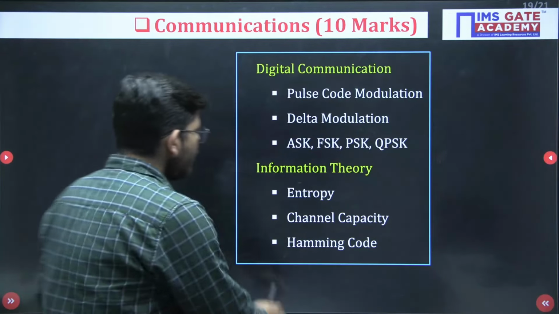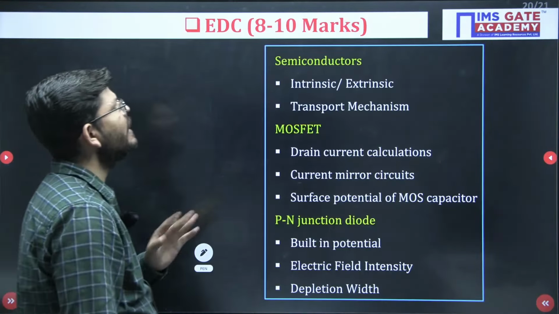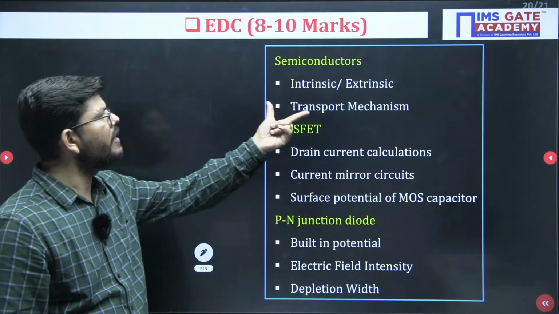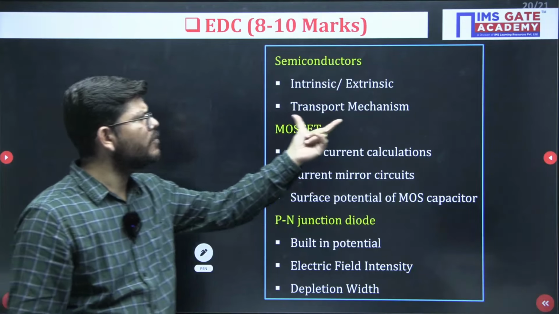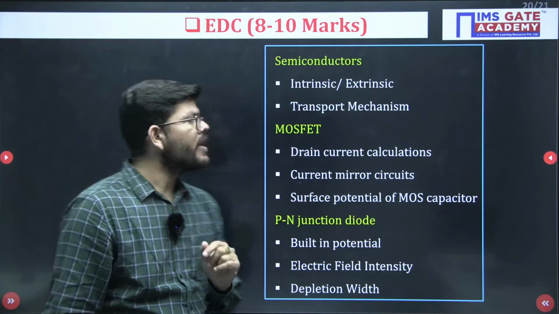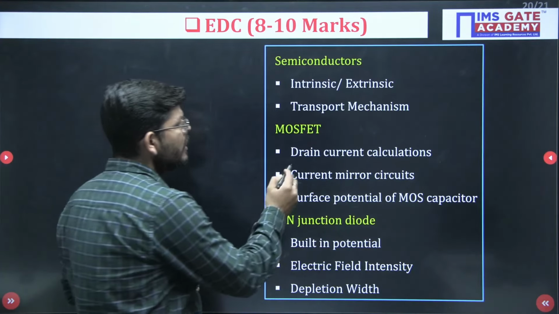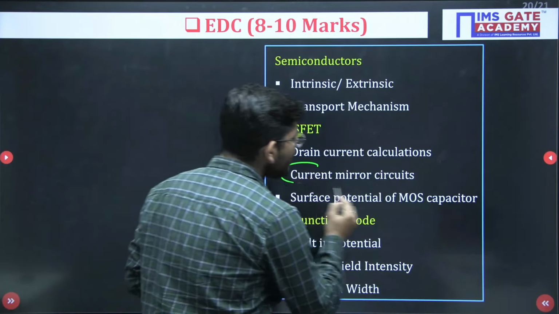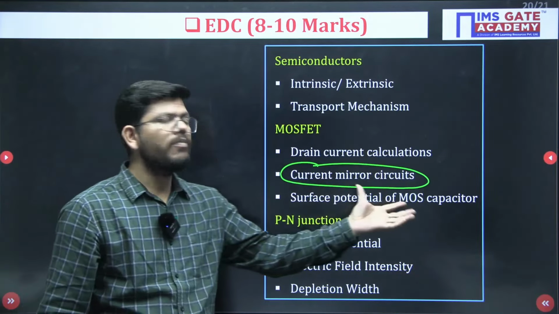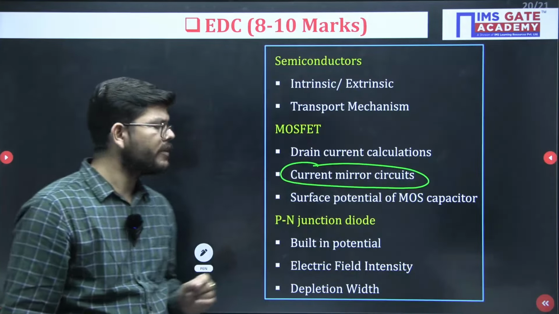Okay. Now last subject is EDC. So in EDC important topics are from semiconductors, intrinsic, extrinsic, and transport mechanism. So just prepare the formulas. You can take reference of PYQs. When it comes to MOSFET, drain current calculation and current mirror circuits are very important. Then surface potential of MOS capacitor. So just prepare these topics.